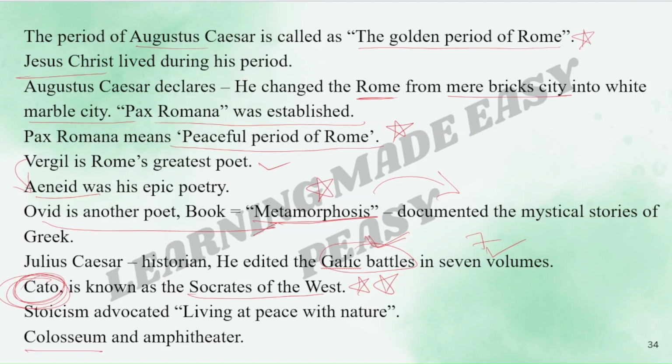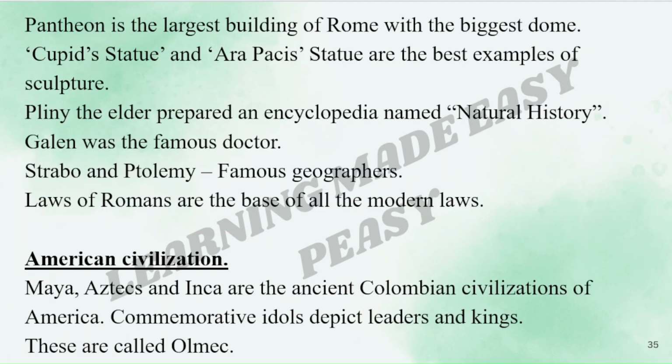Then, Colosseum and amphitheater, they are constructions. Then we have Pantheon, the largest building of Rome with the biggest dome in the world. Cupid's statue and Ara Pacis statue are the best examples of sculpture. Pliny the Elder prepared an encyclopedia named Natural History.